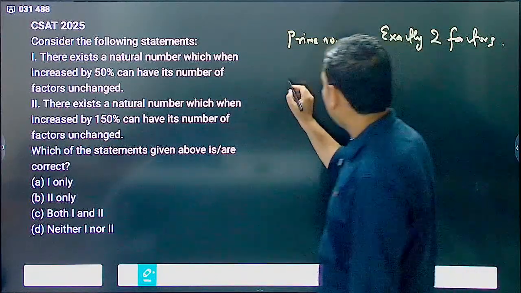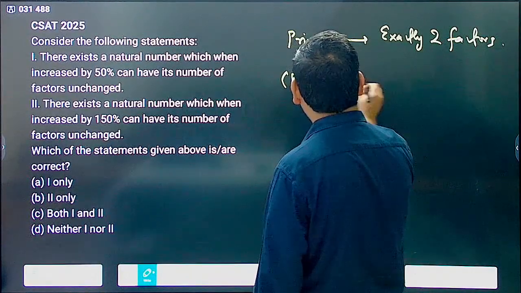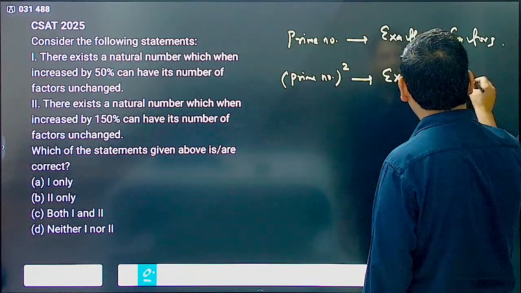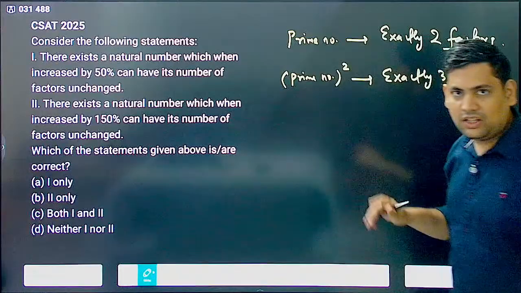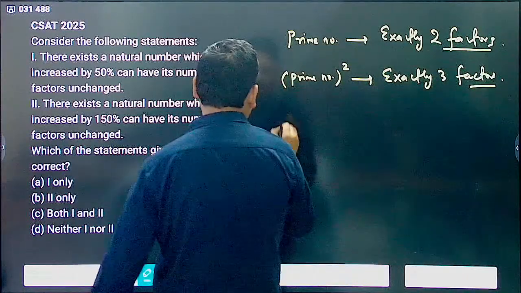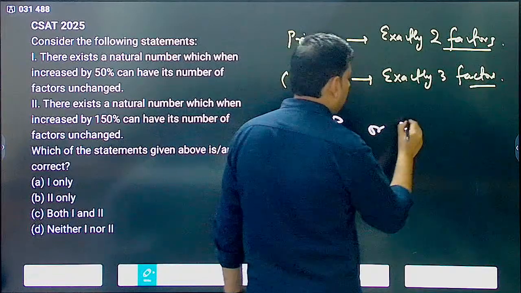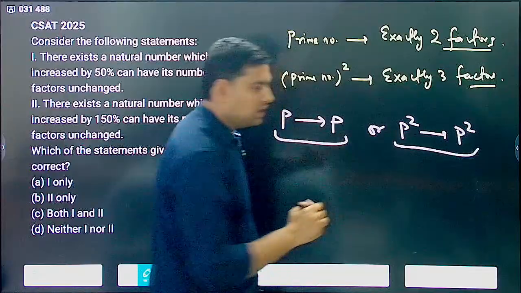Now, the other thing that we learnt is square of a prime number has exactly 3 factors. So now if the factors have to remain unchanged, then I should either be moving from prime to prime or from prime square to prime square. This is the only 2 possibilities.